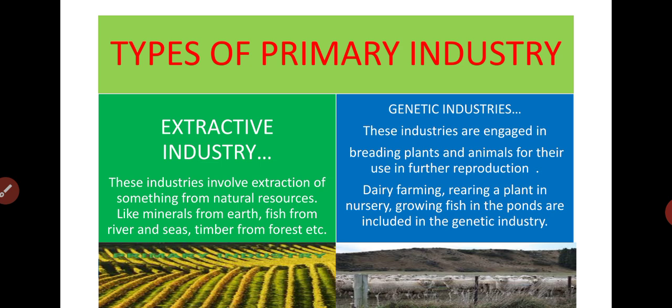One thing I want to make clear, beta: whenever you are learning the types of industry, always learn with the help of examples. If you are not learning with examples, then you will not be able to differentiate them. If you are learning with examples, then you can differentiate the different types of industries. So we have two types of primary industry: extractive industry, and the second is genetic industry. I hope it is clear to you all. Or you can pause the video and make notes from the slides.